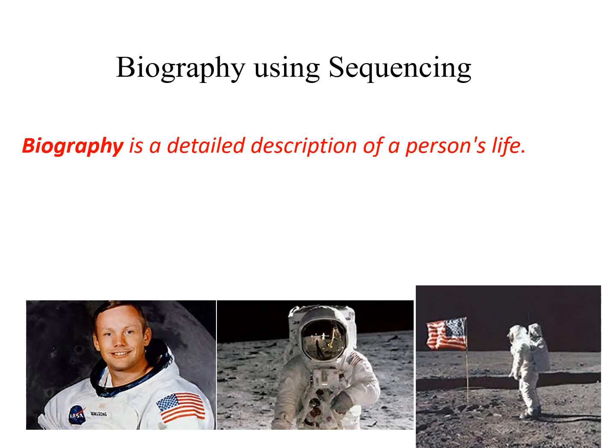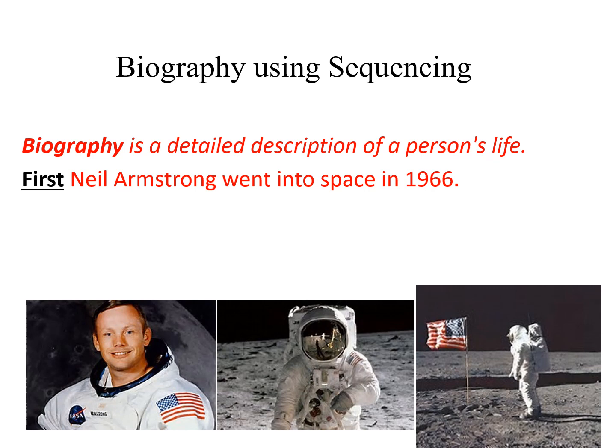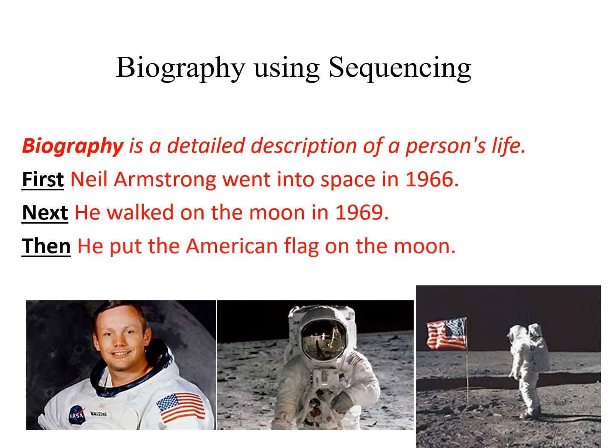Now, this gentleman here, his name is Mr. Neil Armstrong. And do you know where he is? Well, he is on the moon. So, he is the first man to go on the moon. Have a look at how his biography is explained through sequencing. So first, Neil Armstrong went into space in the year 1966. Next, he walked on the moon in 1969. Then he put the American flag on the moon. So that was sequencing for you.